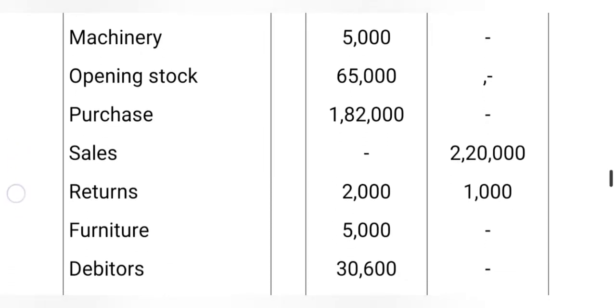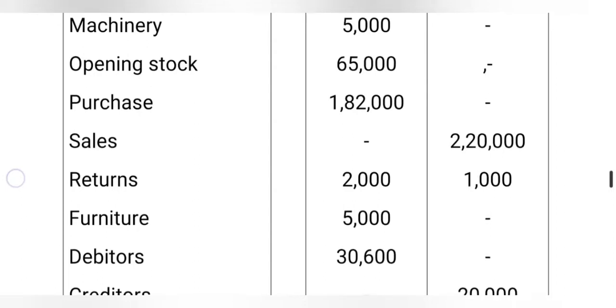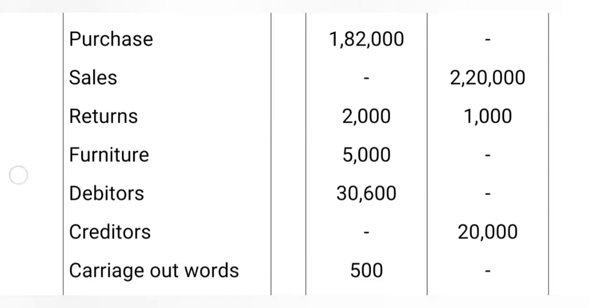Then opening stock, any opening stock of the business we debit. Purchase is goods. According to the real account, at the time of purchase goods are coming into the business, what comes in is debit. Then sales is the opposite of purchase. Here sales are going out of the business, that's why we credit the sales.